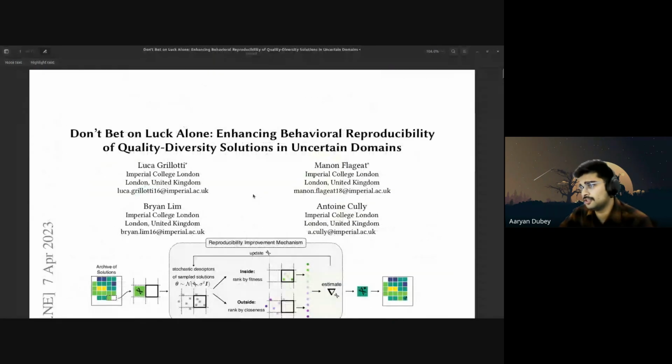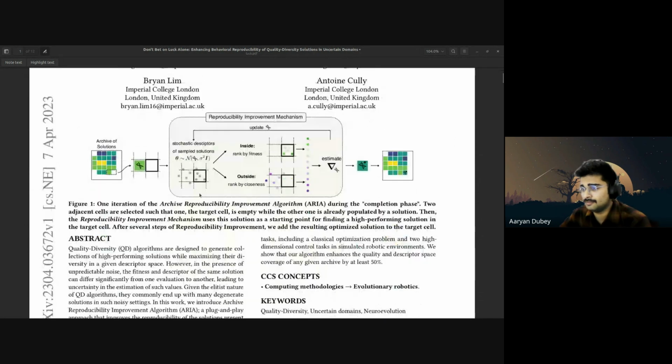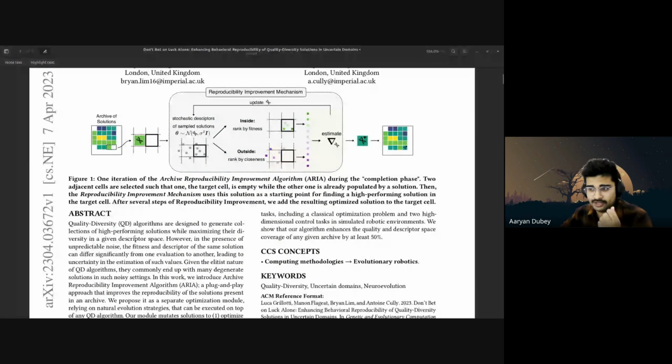The topic of today's paper is "Don't Bet on Luck Alone: Enhancing Behavioral Reproducibility of Quality Diverse Solutions in Uncertain Domains." It's an interesting paper, generally based on quality diverse algorithms and how we can improve the reproducibility of the solutions that these quality diverse algorithms produce. So let's just see what this quality diverse algorithm is.